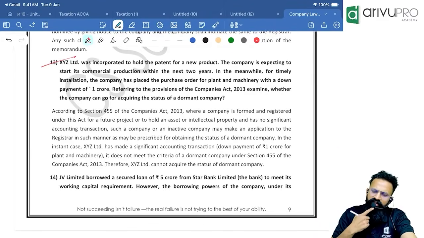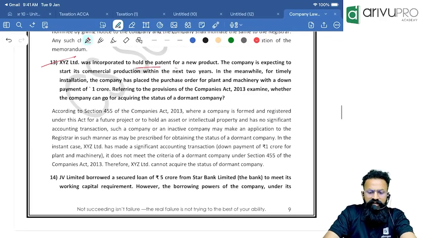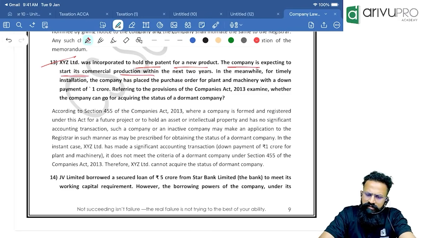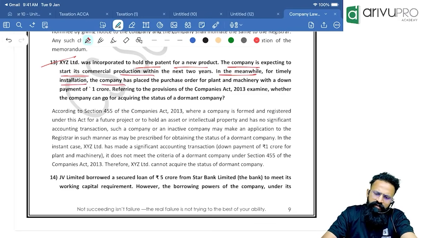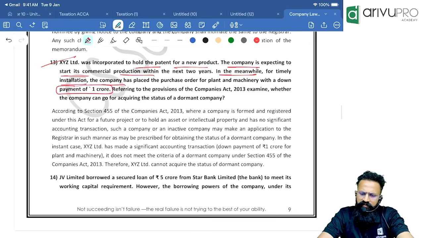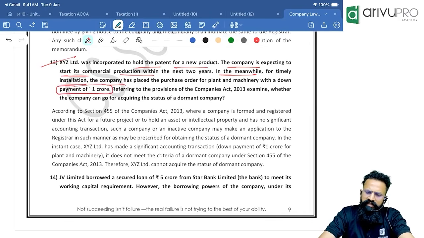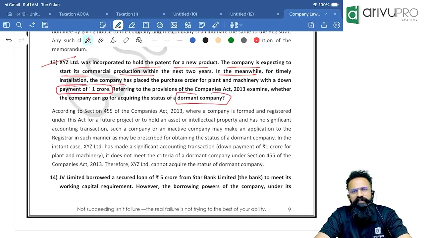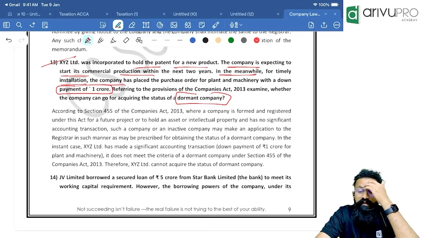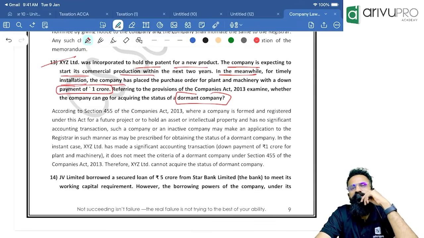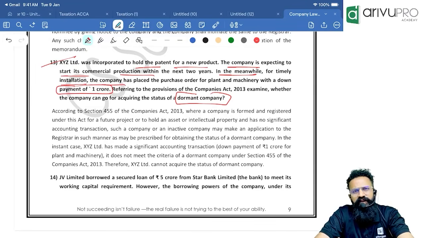Next one. XYZ Limited was incorporated to hold the patent for a new product. The company is expecting to start its commercial production within the next 2 years. In the meanwhile, for timely installation, the company has placed a purchase order for plant and machinery with a down payment of rupees 1 crore. Referring to the provisions of the Companies Act, can the company acquire the status of dormant? Section 455, people, what is that? A company which is incorporated for a future project or to hold any intellectual property, and a company which is not having any significant accounting transaction. What do you mean by significant accounting transaction?